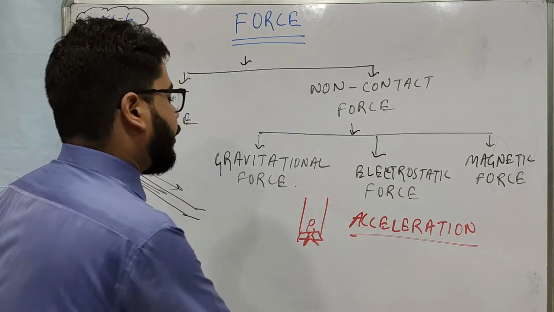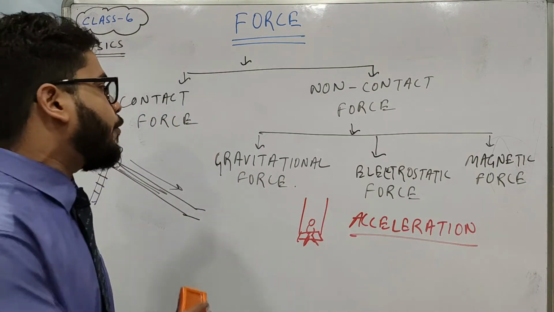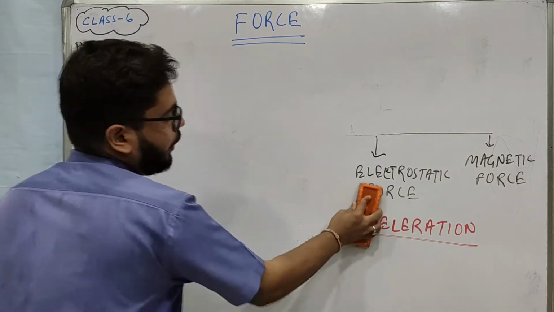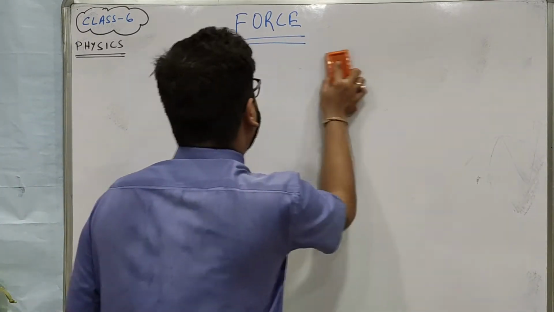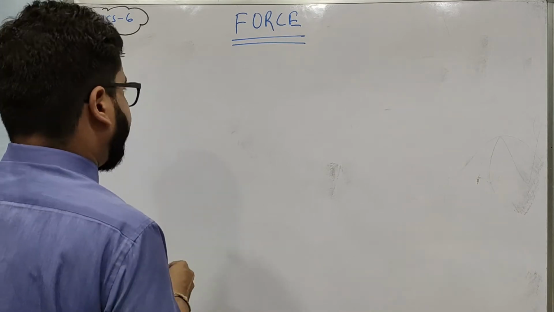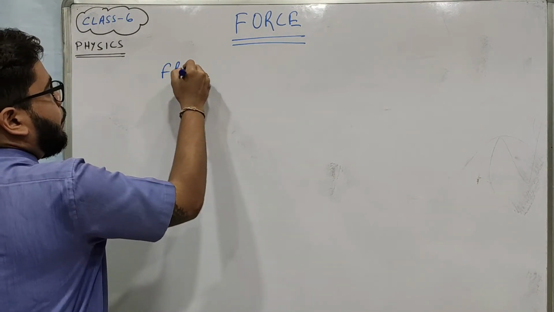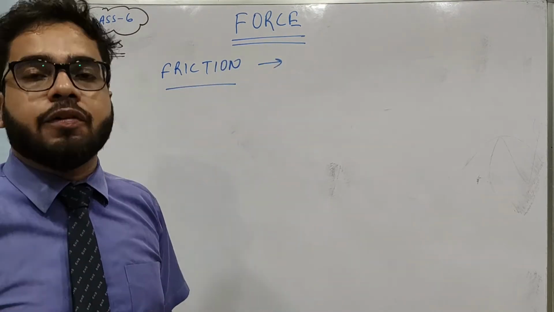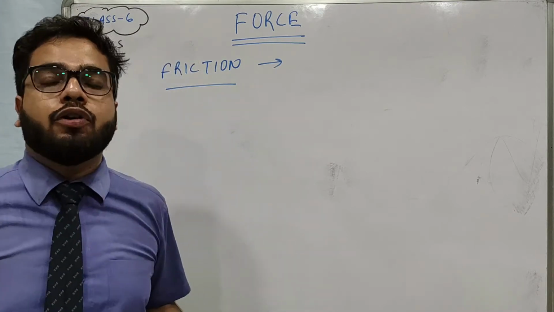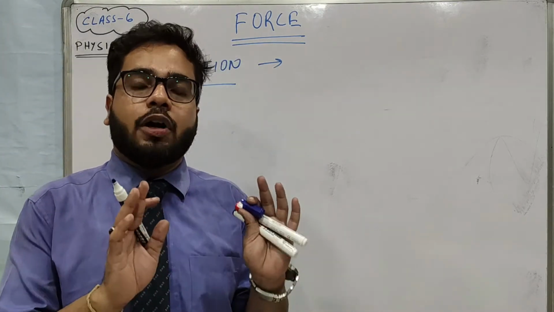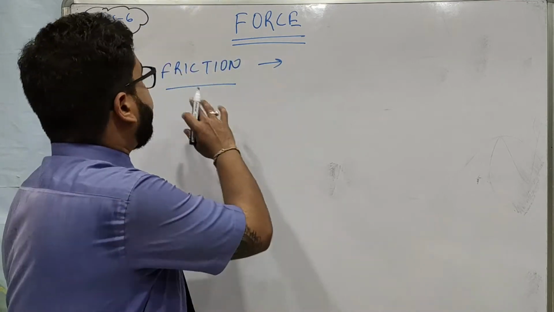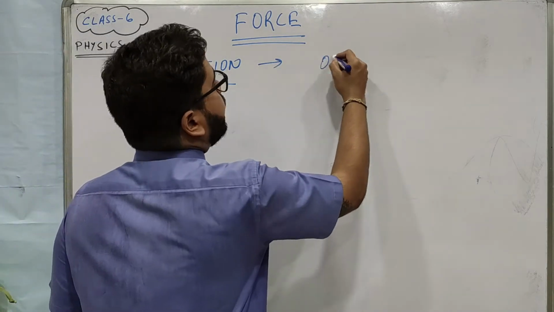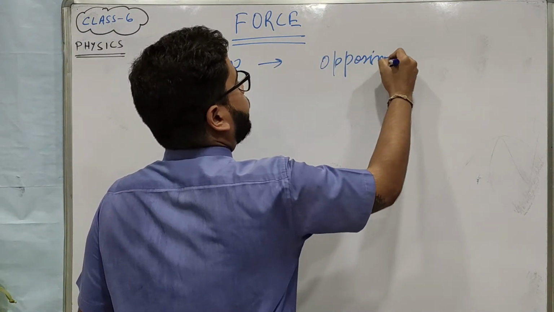Now we will discuss a very special type of force. We call it friction force. I believe you are all well acquainted with the term friction. What does friction mean? Friction is nothing but the opposing force. You know that by applying force we can change the state of motion. If a body is at rest we can give it motion, right? So friction is something that opposes the motion. Opposing force, I am writing opposing force for friction.